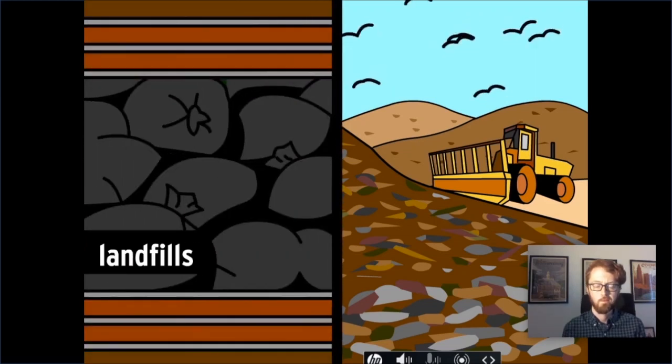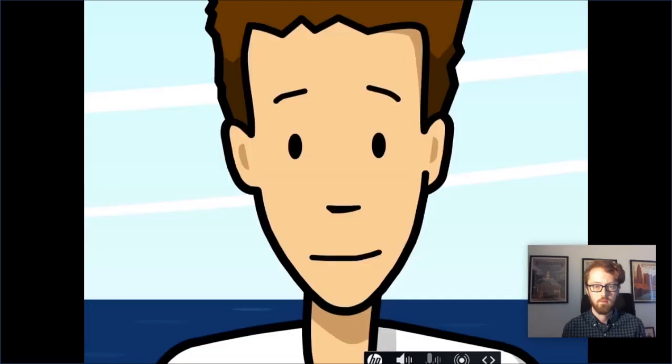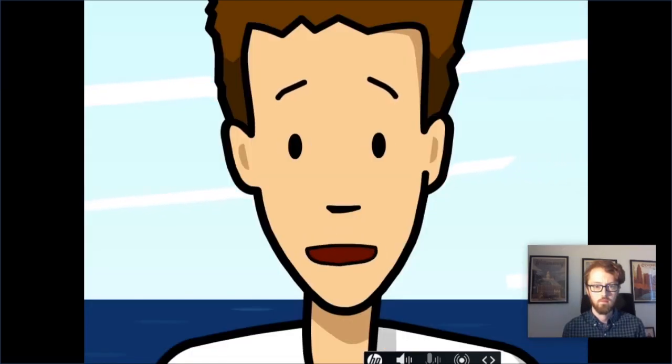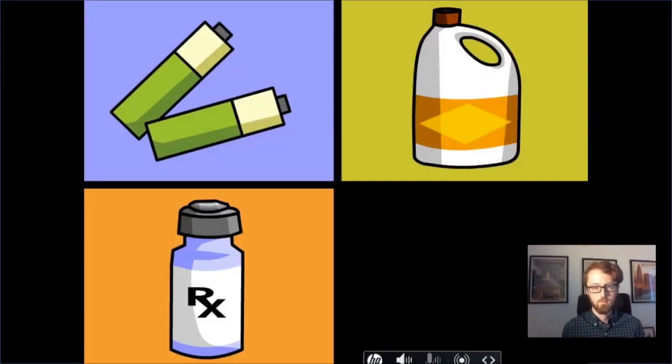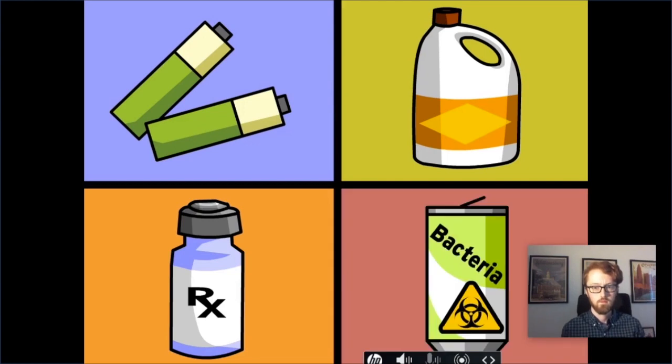Landfills usually do a good job of keeping pollutants from getting into the ground, but it can still happen. Garbage can sit in a landfill for hundreds of years or more before it decomposes. And some of the things we throw out, like batteries, bleach, medicine, and other household items, can be really hazardous.